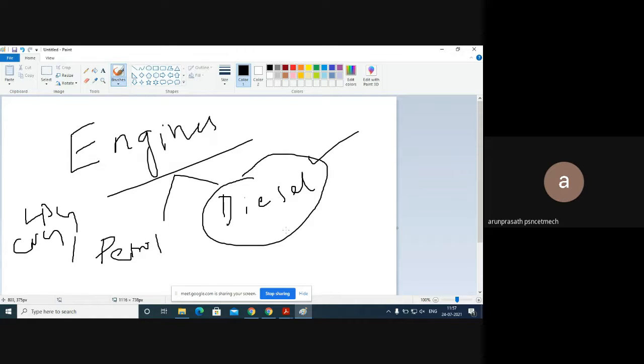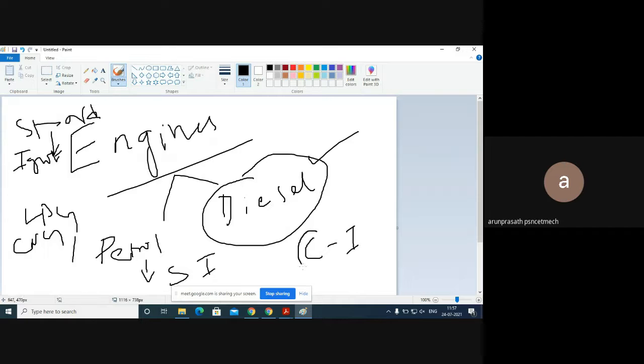So based on these fuels, and on how the combustion process is started, engines are classified. One is called an SI engine, that means spark ignition engine. The other is called a CI engine, that is, compression ignition engine. The spark ignition engine is similar to the petrol engine, both are the same. In petrol engines we need an additional spark to ignite, which you people may be aware of.